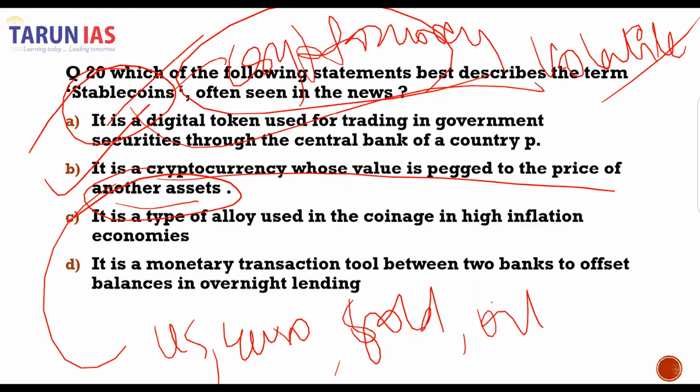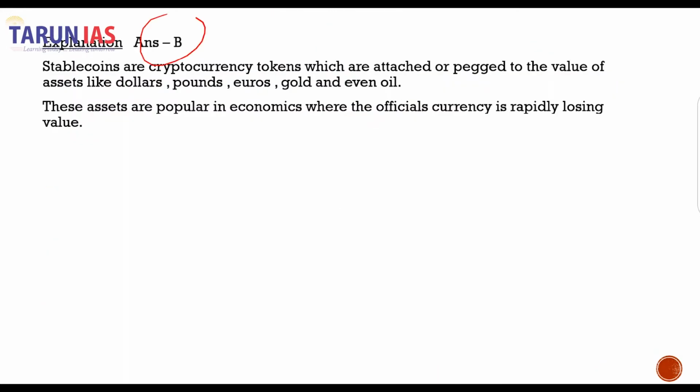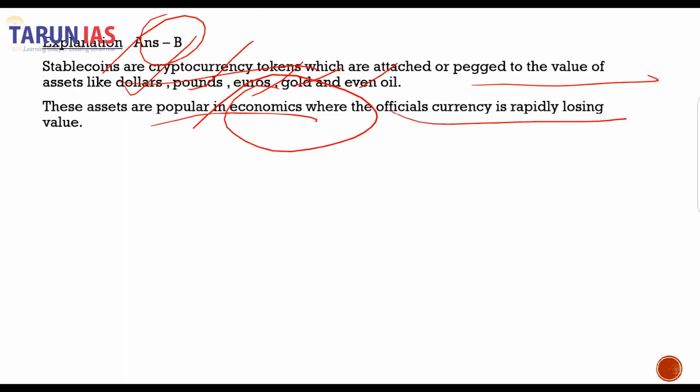So B is the correct answer. It is a cryptocurrency and it is pegged to the value of the dollar, pound, euro, gold and oil. These assets are popular in economies where the official currency is rapidly losing its value. For example, Venezuela, which saw heights of inflation.